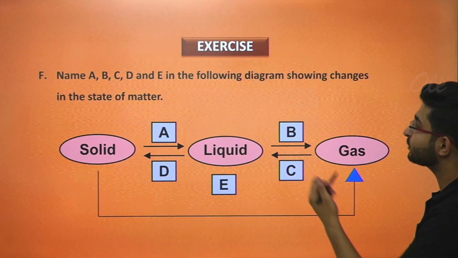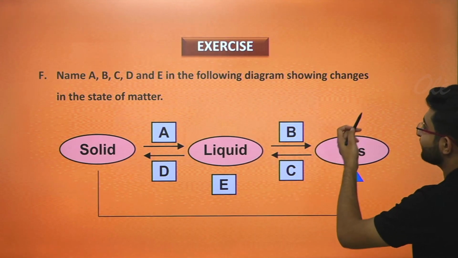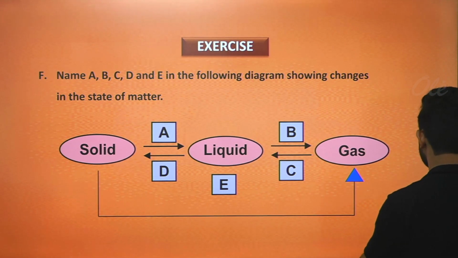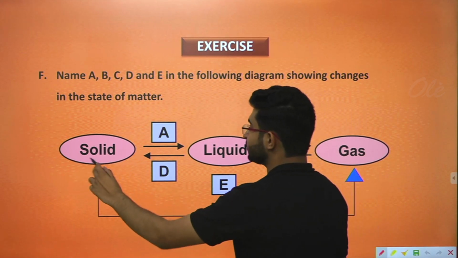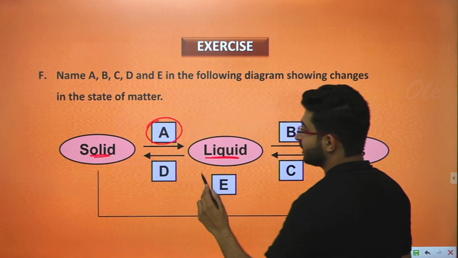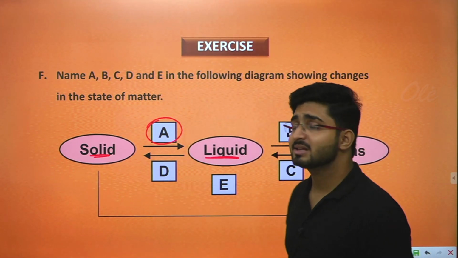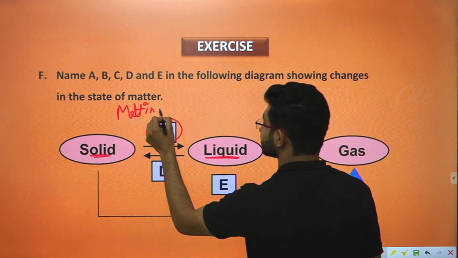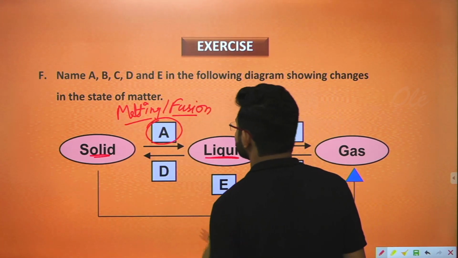Now we are moving with the next question, that is, name A, B, C, D and E in the following diagram showing changes in the state of matter. So here the conversion of state of matter is happening, and you can see from solid to liquid. Whenever solid changes into liquid, you have to answer A as what. So whenever solid changes itself into liquid, this process or this conversion is known as melting, or we can say fusion. This is the right answer.